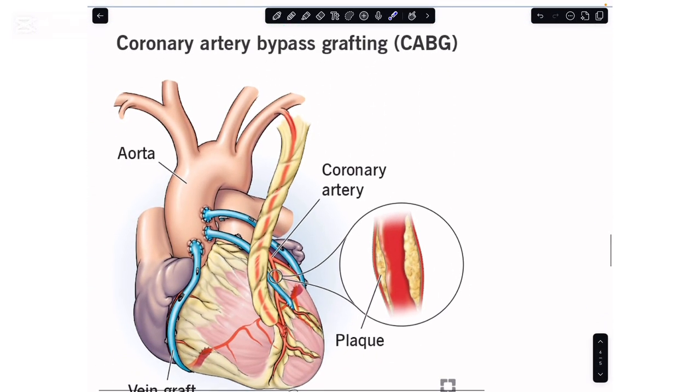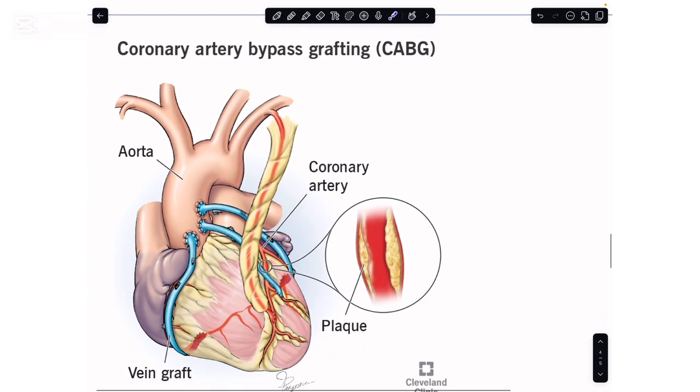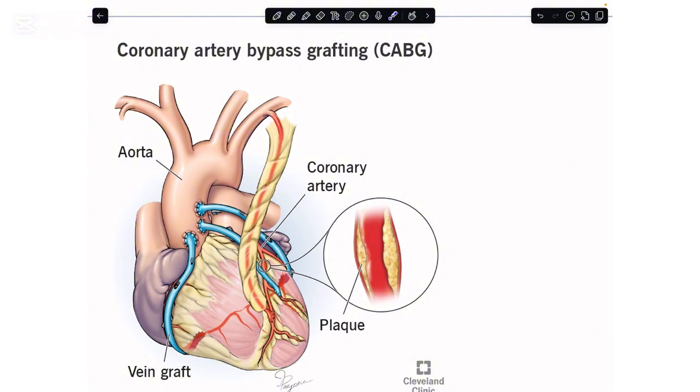Now the other situation is coronary bypass surgery, or coronary artery bypass grafting. If you look at this point, we have this blockage coming here, and this is minimizing the flow of blood to the cardiac muscles. The doctors saw this situation and concluded that the severity of this blockage is such that we can't perform angioplasty. Rather, we have to put grafts here and try to bypass this blockage that we have here.